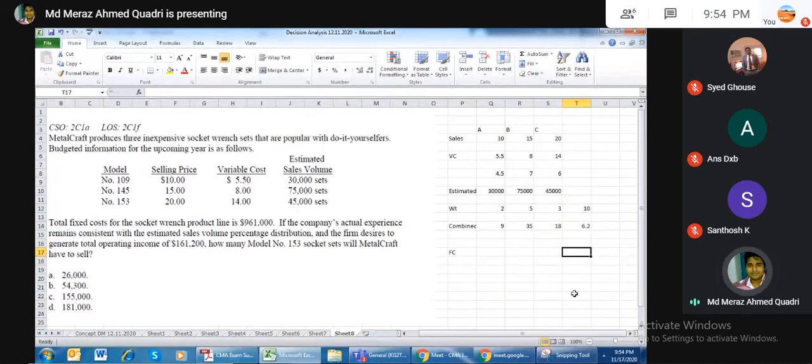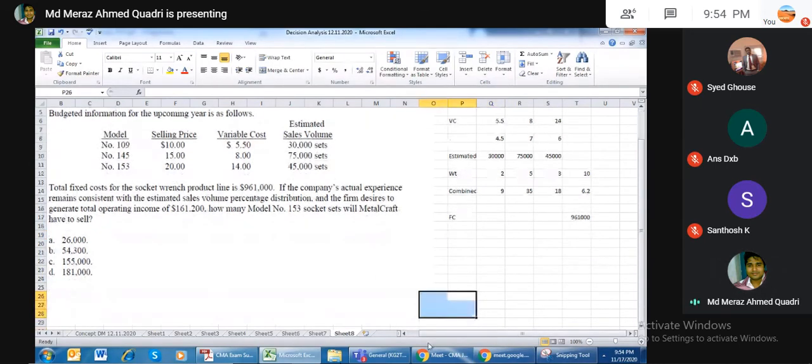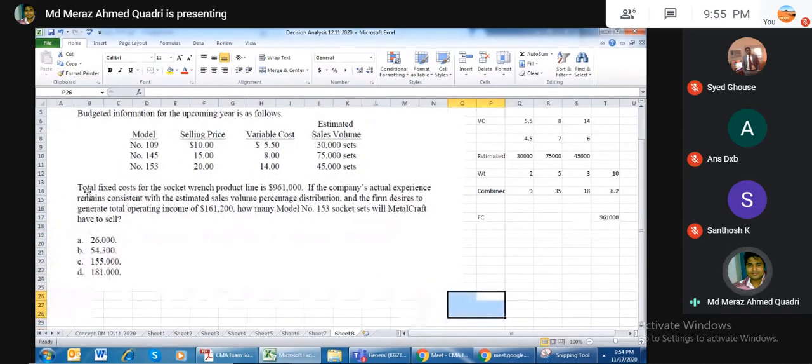So fixed cost, I'm writing 961,000. On the other hand, the company is saying that the total fixed cost for the socket range product line is 961,000. The company's actual experience remains constant with the estimated sales volume percentage distribution.